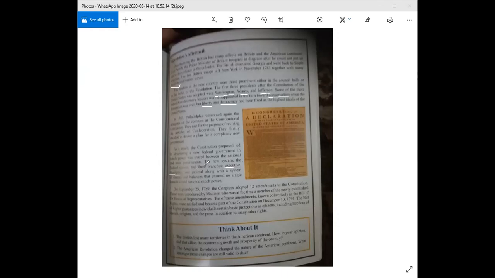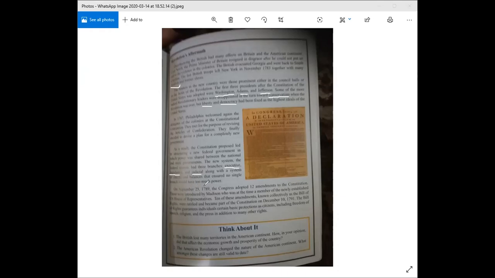The executive, the legislative, and the judicial, who will be the person judging the new system that they're going to put in place, along with a system of checks and balances that ensured no single branch would have too much power. So these are the three systems that they put in place. The executive, the people who will implement the laws, and obviously the judicial system who will govern and judge that these laws are being processed and put into place correctly.